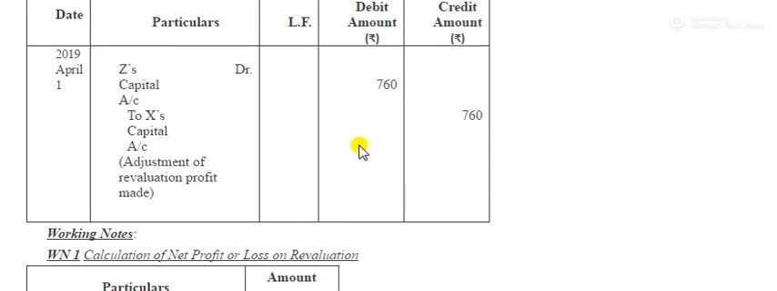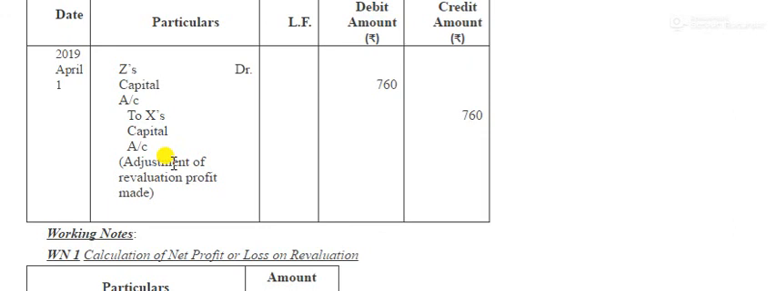Which entry will we pass? See here, the entry we will pass is this one: Z capital to X capital, 760, gaining to sacrifice. Okay, means we have passed the adjustment entry in which we have adjusted the revaluation profit, and we have passed the journal entry, that is the gaining to sacrifice.